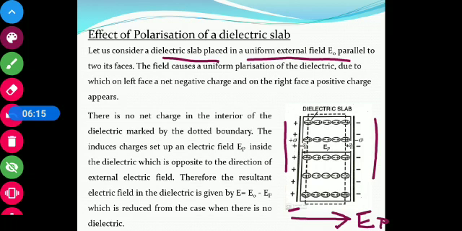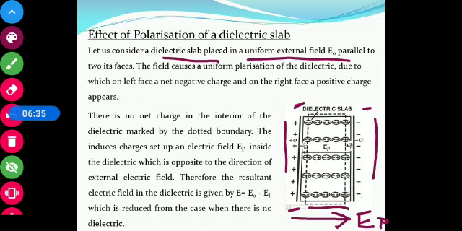Now, when the dielectric slab is placed in between, all the molecules will rearrange themselves in such a manner that the left face gets a negative charge and the right face gets a positive charge.